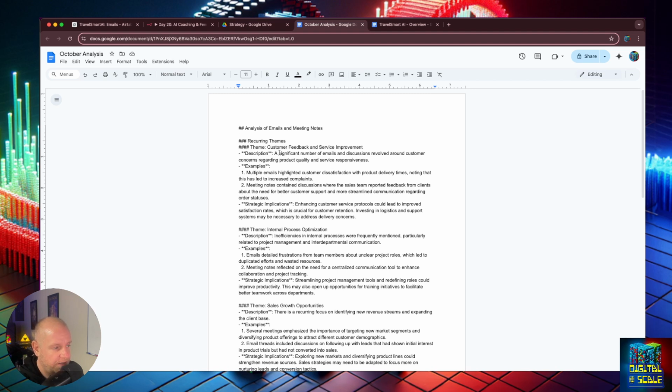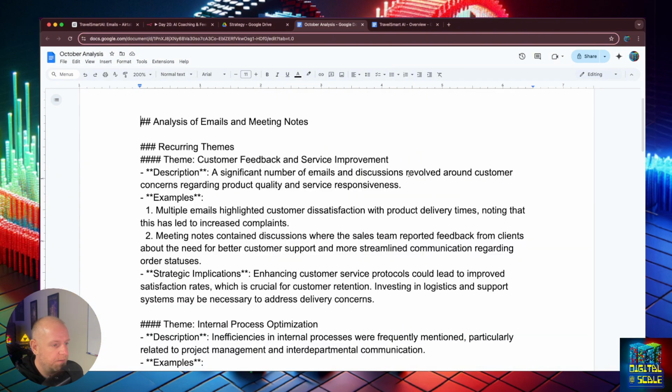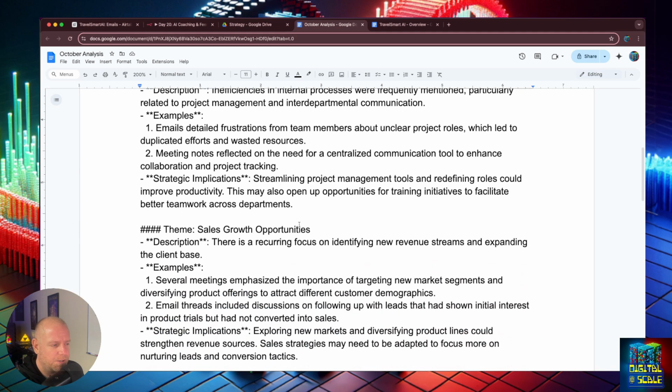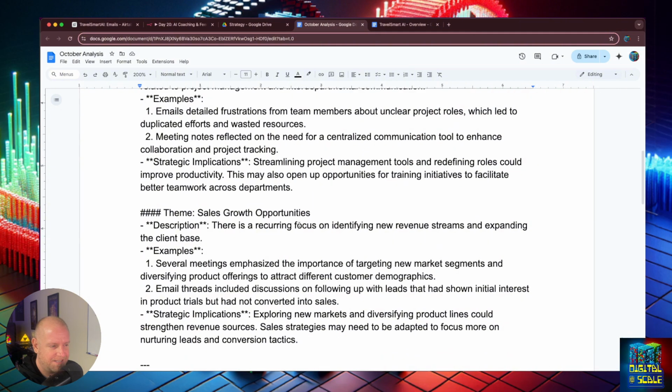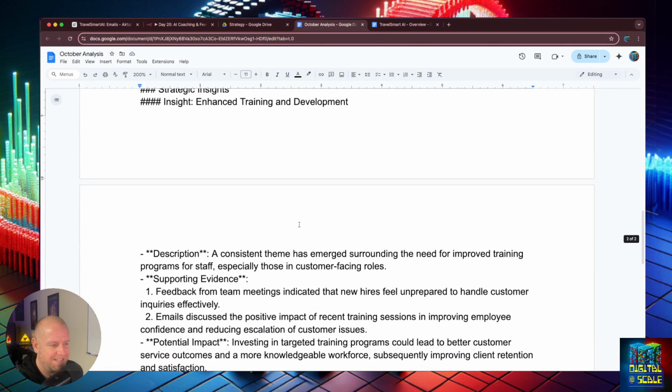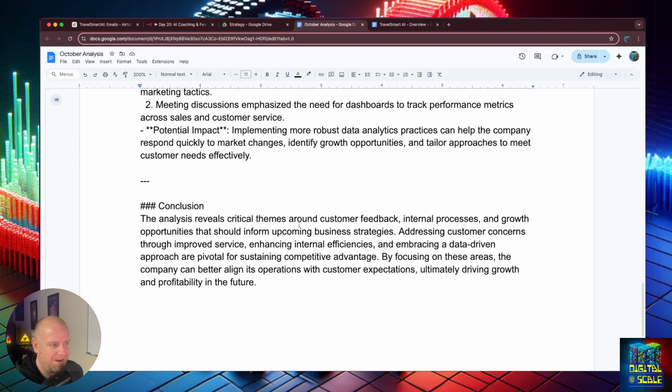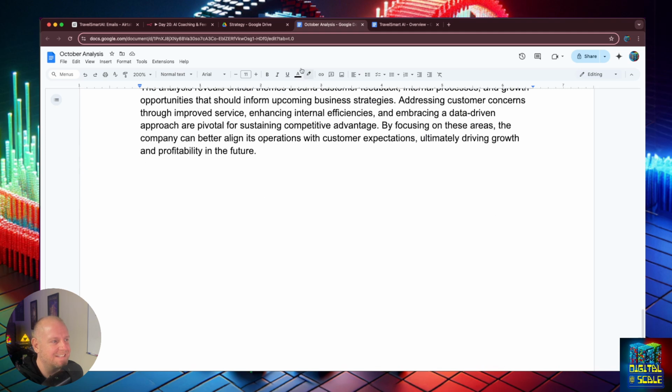So some recurring themes, customer feedback. A significant number of emails and discussion revolved around customer concerns regarding product quality and service responsiveness. Interesting. Multiple emails highlighted customer dissatisfaction with product delivery times, noting that this has led to an increase in complaints. This does not look correct because I don't believe that this has anything about travel in it. I think that this is a hallucination.